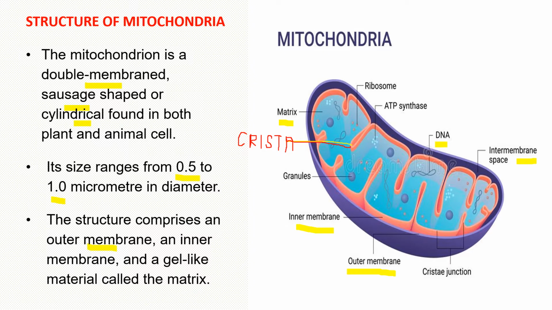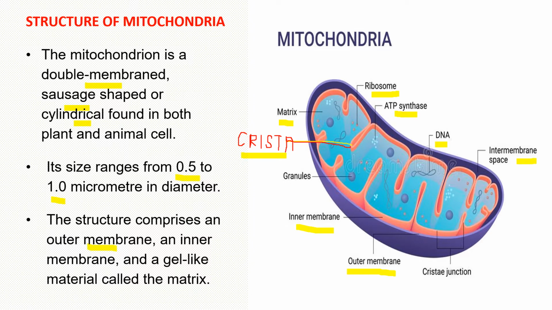So it has its own DNA, that's why it is called a semi-autonomous cell organelle. Besides DNA, student, it also contains protein factories in the form of ribosomes, ATP synthetase enzyme for the synthesis of ATP, as well as finger-like folds. These finger-like folds are called cristae. Singular is called crista. And the function of these finger-like folds is to increase the surface area so that more ATP-generating reactions can take place.